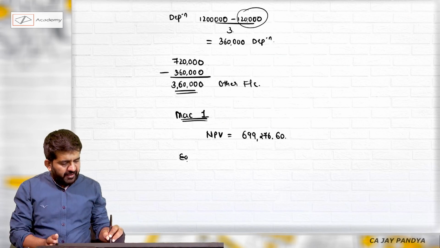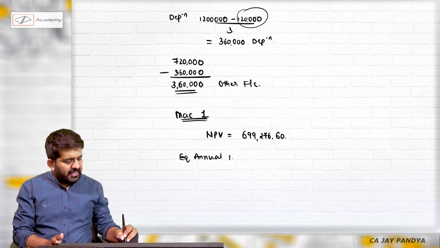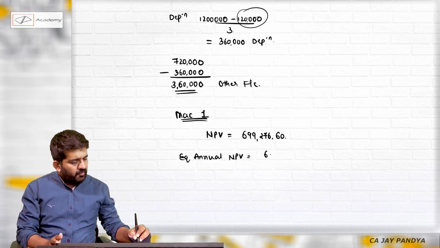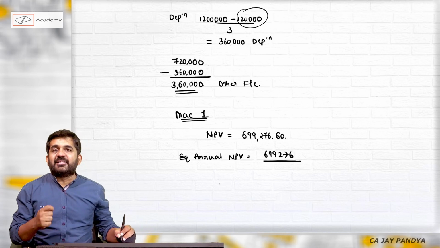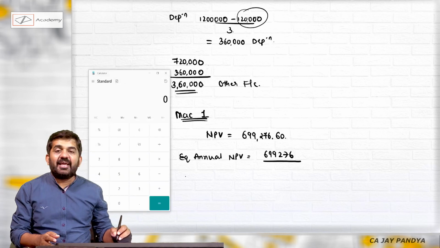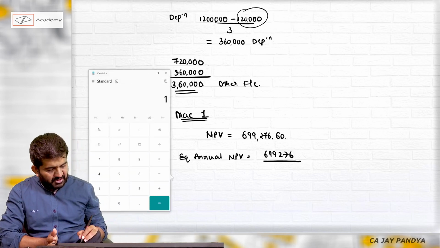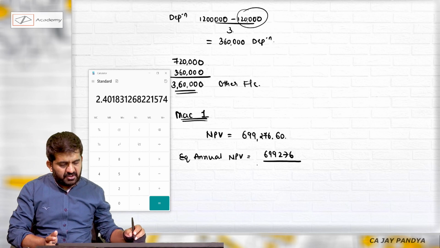I need to find out equalized annual NPV. How do I do it? 6,99,276 divided by 3? No. I find out the equalized value by taking, instead of 3, the 3-year factor. So 1 divided by 1.12, plus 1 divided by 1.12 squared, plus 1 divided by 1.12 cubed. This is the MRC, which is nothing but